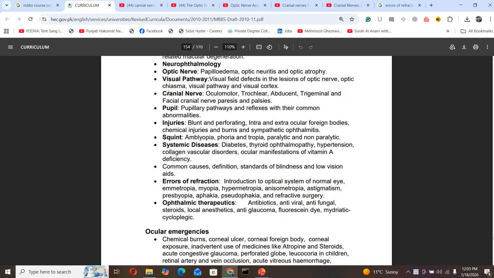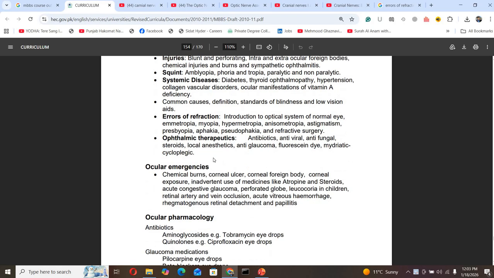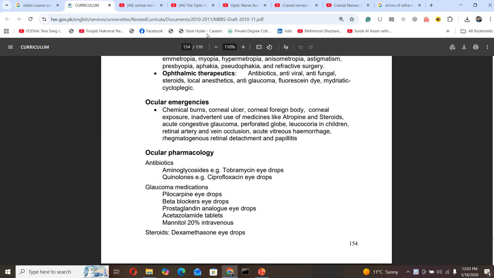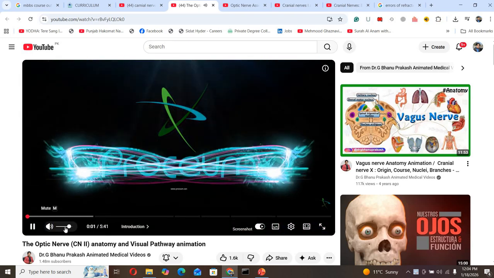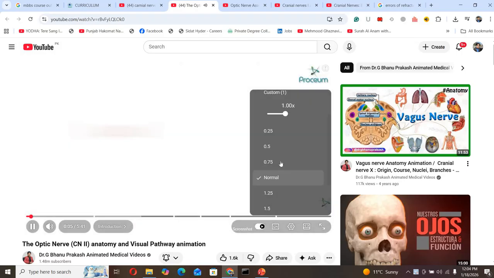So let's discuss the optic nerve, which is responsible for the vision of the eye. Later we will discuss the errors of refraction, therapies, the eye emergencies, as well as the pharmacology of the eye. So first is the optic nerve.